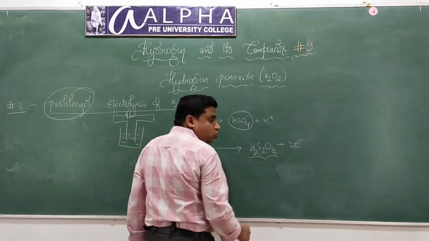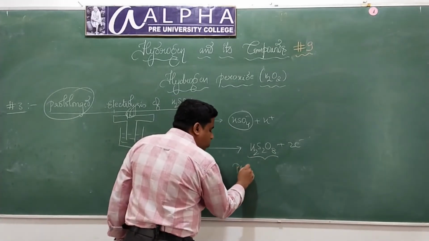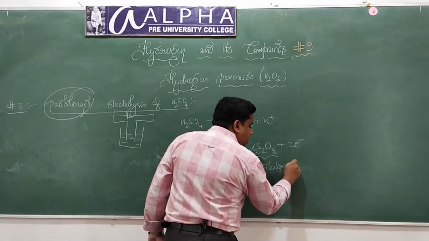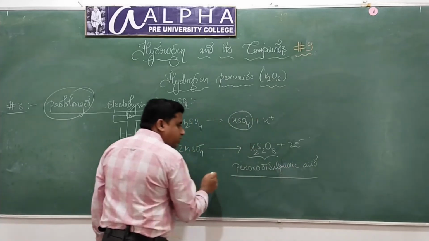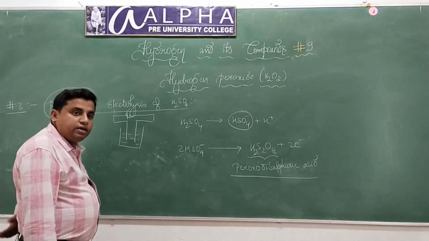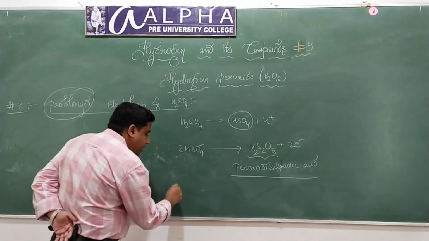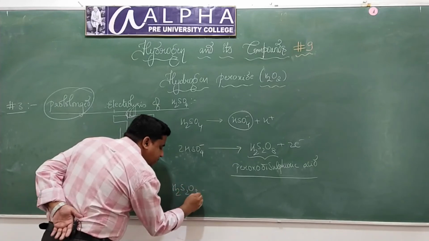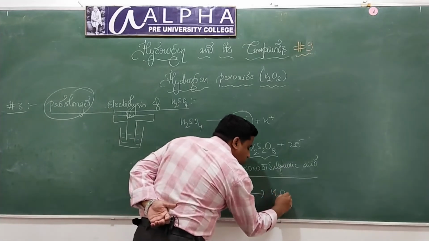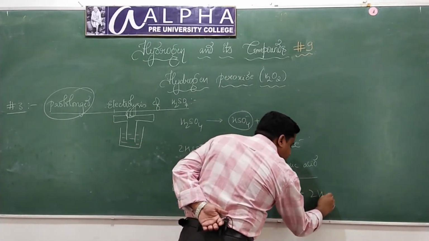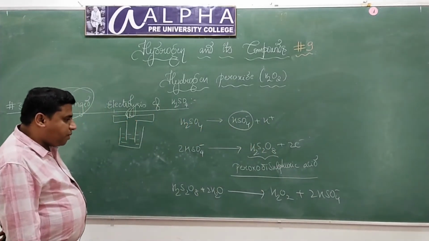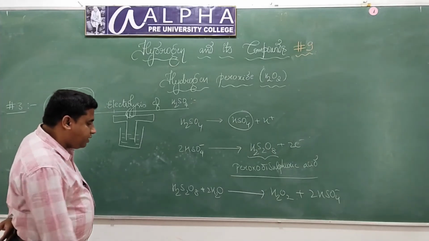What is this H2S2O8 called? This is called peroxo disulfuric acid. Understood? Clear? Now the reaction is not complete. This peroxo disulfuric acid will combine with water molecules, H2O, and again gives hydrogen peroxide plus 2HSO4 minus.